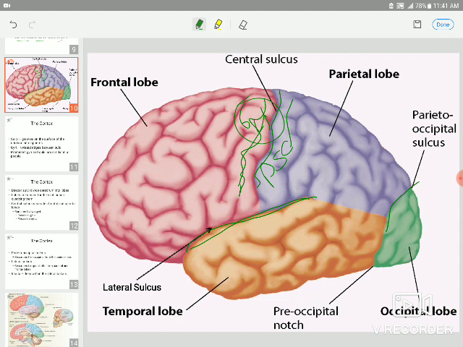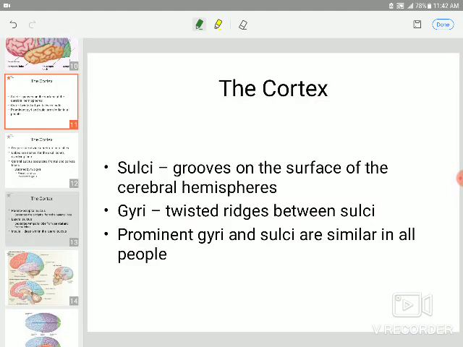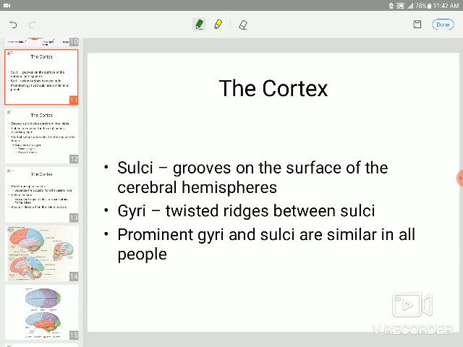Precentral sulcus, frontal lobe. The central sulcus divides the parietal lobe from the frontal lobe, while the lateral sulcus divides the frontal and parietal lobes from the temporal lobe. The parieto-occipital sulcus divides the parietal lobe and temporal lobe from the occipital lobe. This is the occipital lobe.